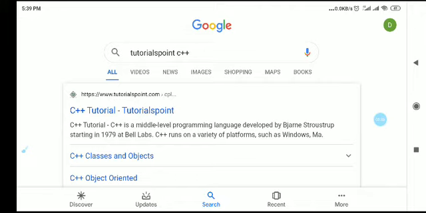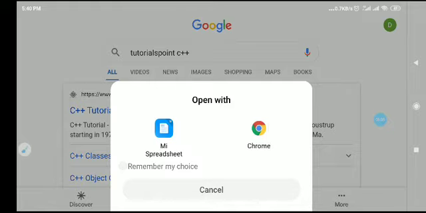It is called Tutorialspoint C++. In this site there is an online compiler present. So using that compiler you can run your C++ program. Just type on Google Tutorialspoint C++. Then the first link will appear, and you have to click on that link as shown in this video. Just click on this link.